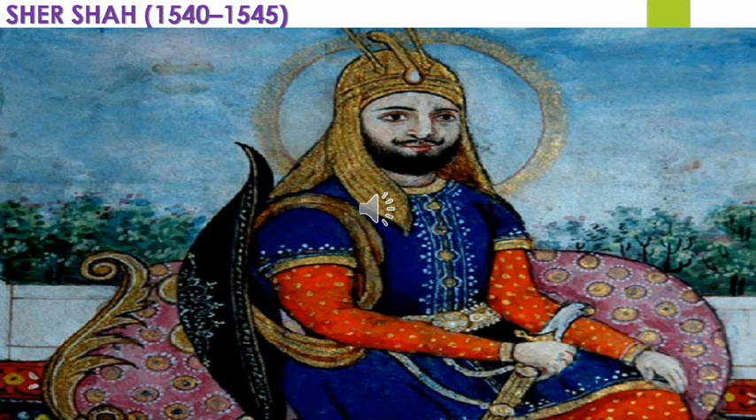After defeating Humayun at the battle of Chausa and Kannauj, he started the rule of Sur dynasty at Agra. During his brief reign, he built an empire stretching from Bengal to the Indus, excluding Kashmir. Bengal is in the east of India, and the Indus is in the west of India, so it is in Pakistan.